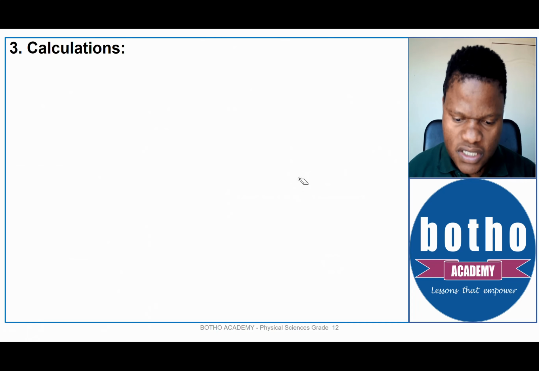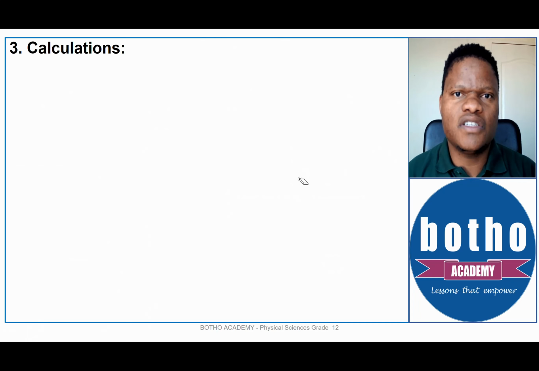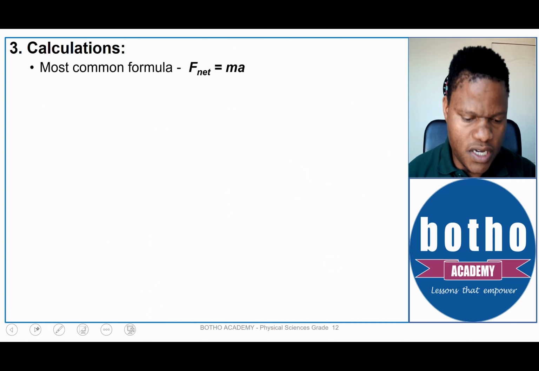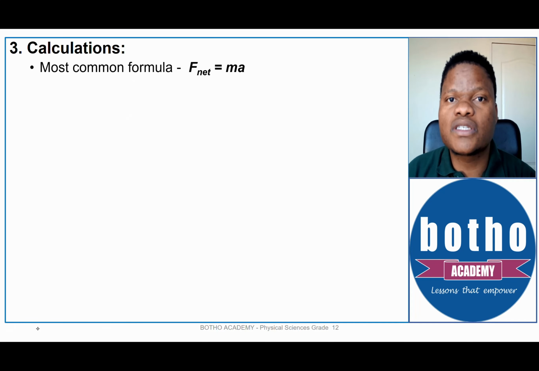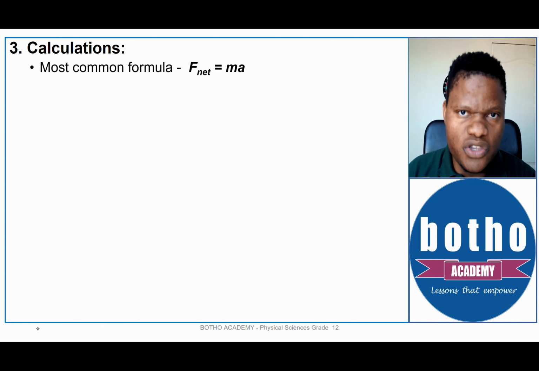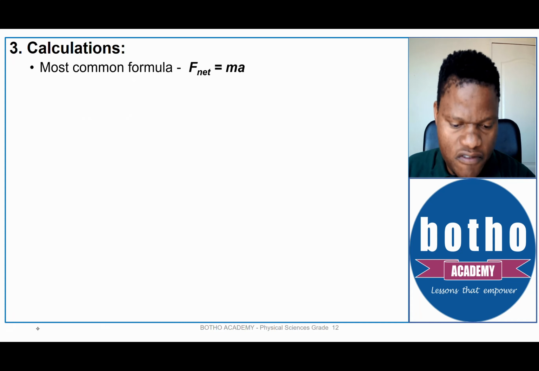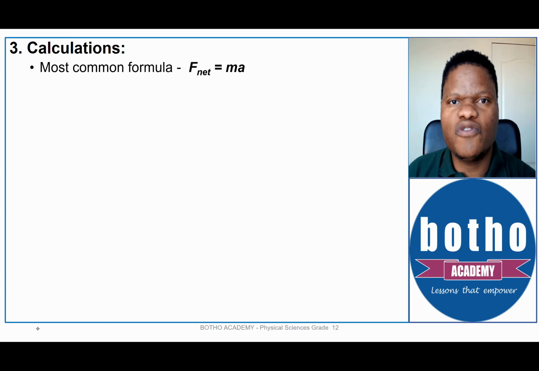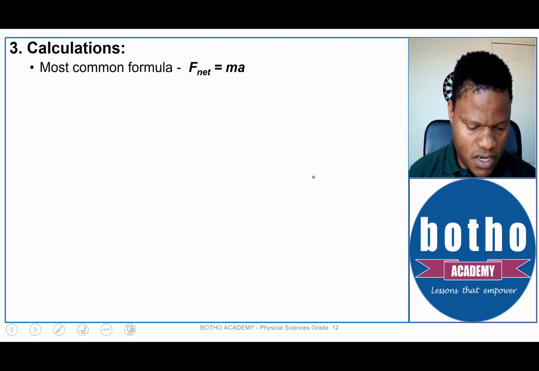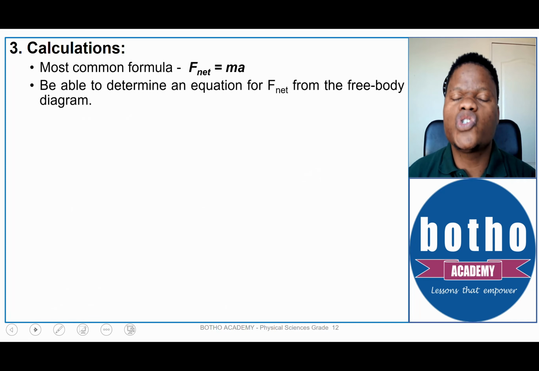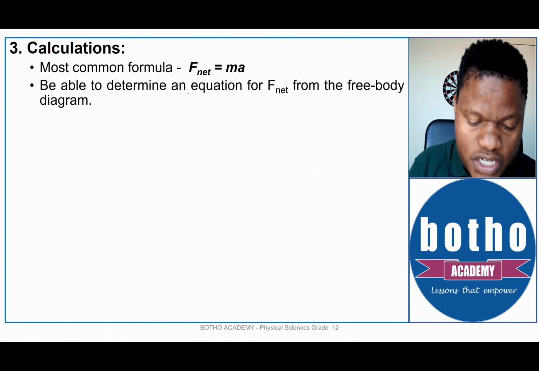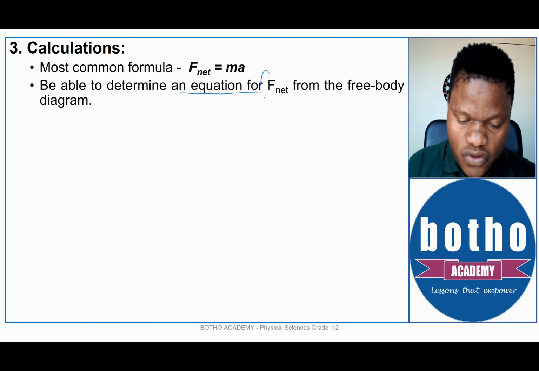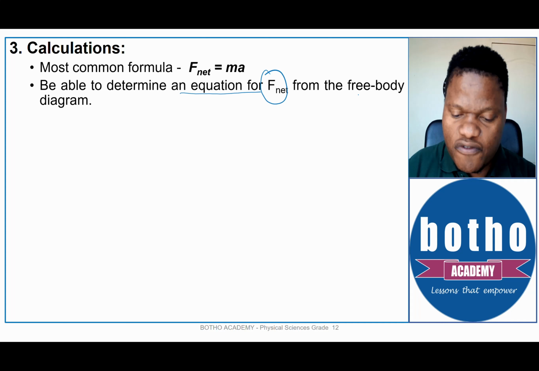So the calculations come after you've already covered the definition and the free body diagram. Now, in terms of calculations, the most common formula that we see a lot is Newton's second law, which says F net equals ma. That's a formula we're definitely going to see in our calculations, okay? But you should be able to determine the equation for this particular F net from the free body diagram.